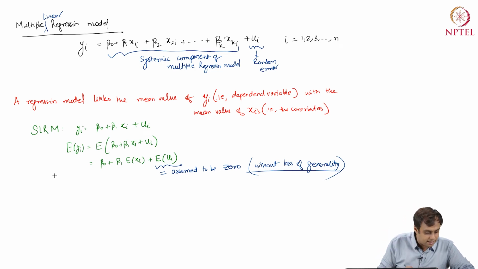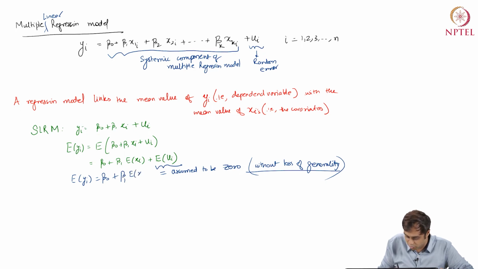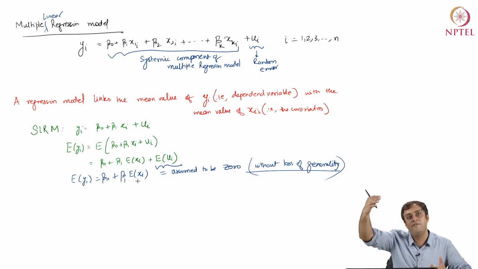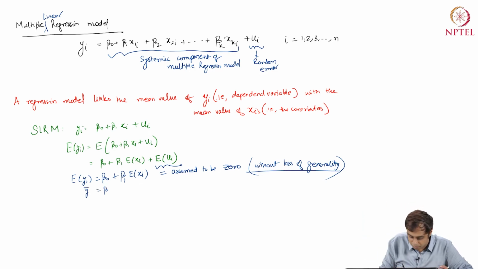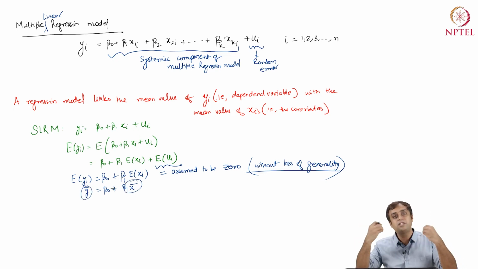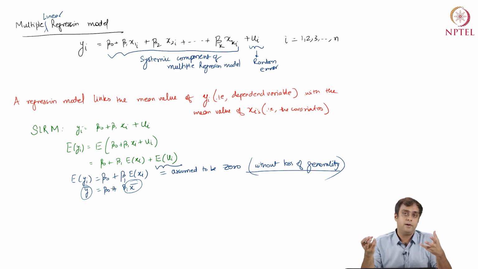But the idea is that once we assume expectation of ui to be 0, this equation is really linking expectation of yi with the expectation of xi, which given the n values is nothing but the sample average of y's and the sample average of x. So at the end of the day, a regression model is a model on the mean, right? It is linking the mean value of xi with the mean value of yi.